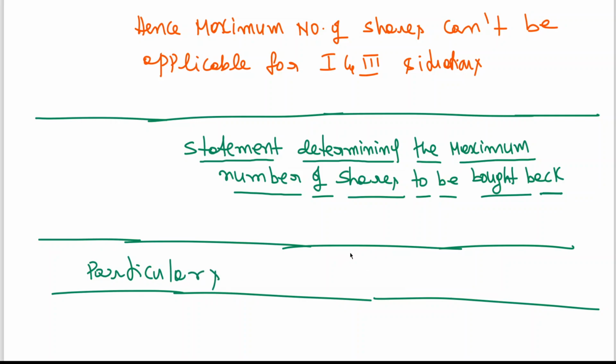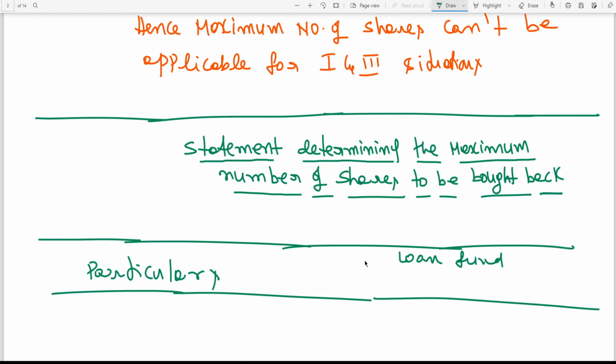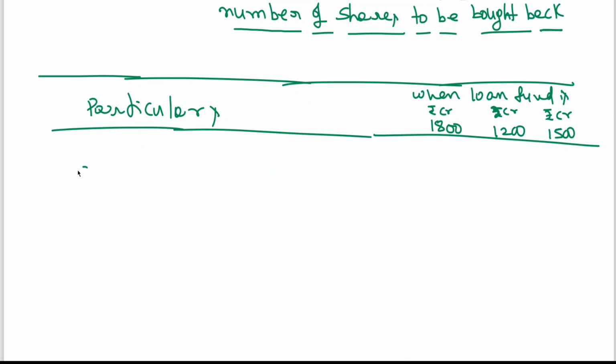Particulars, and here, when loan fund is 1,800 crores, 1,200 crores, 1,500 crores. First, shares outstanding test.